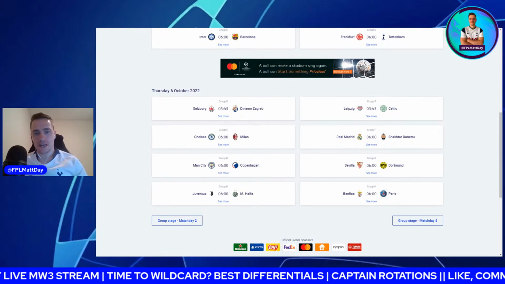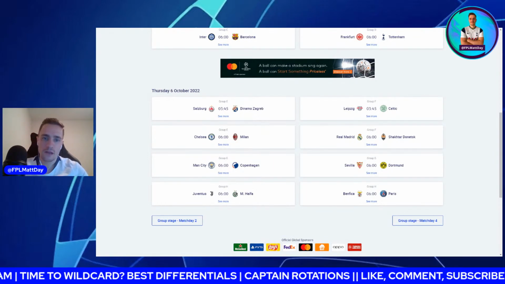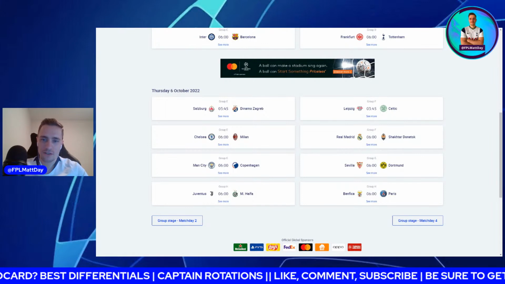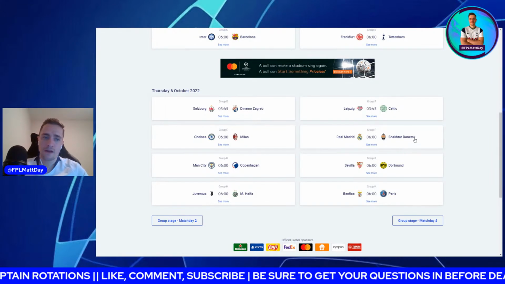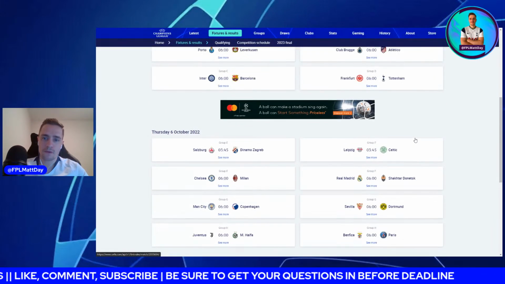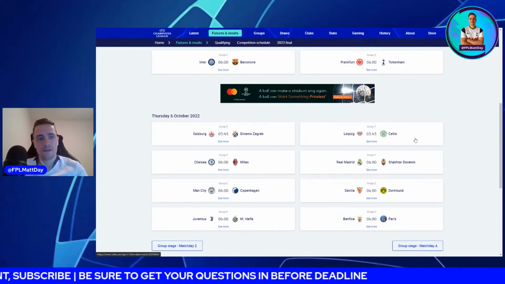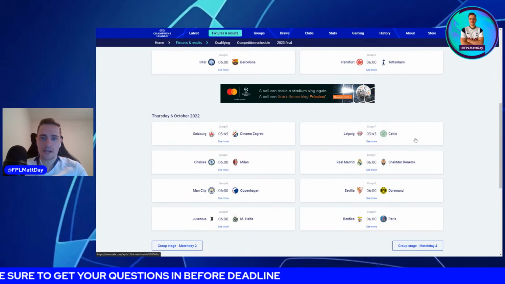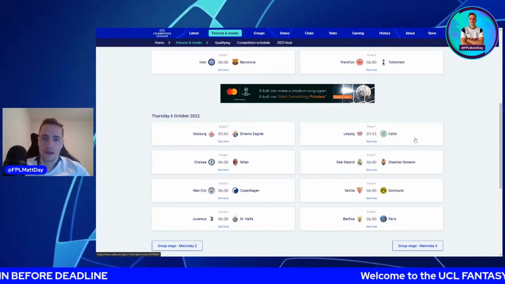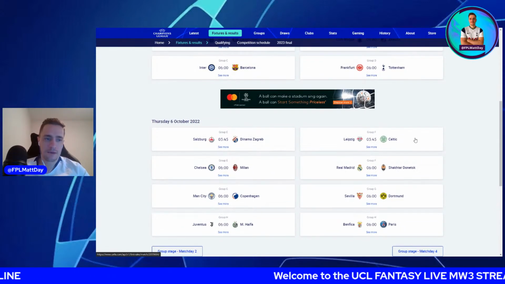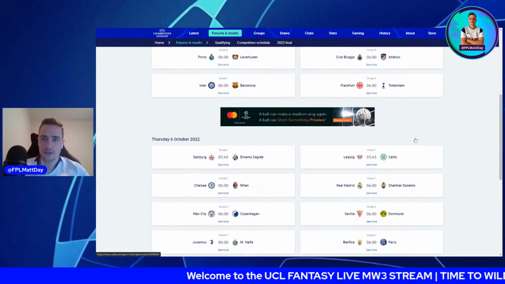And this sort of fixture here, so you look at City versus Copenhagen. You look at Real Madrid versus Shakhtar, which is still a tough game. Bear in mind, say for example, this is why I'm liking the wild card this match week, because Real Madrid, Shakhtar, Man City, Copenhagen, Juventus versus Maccabi Haifa. I know Juventus aren't doing as well this year.